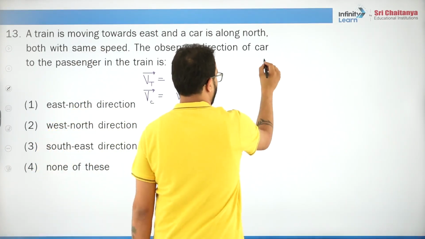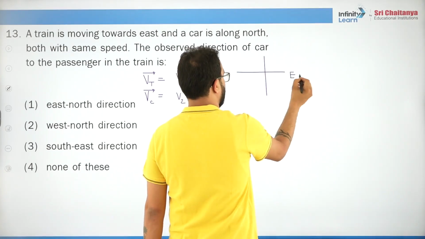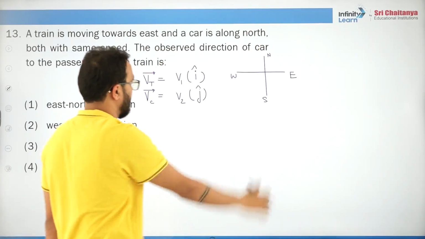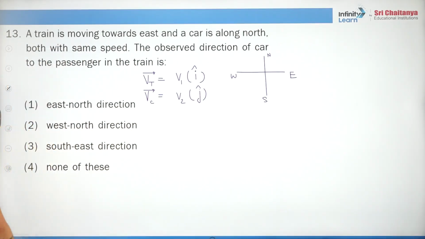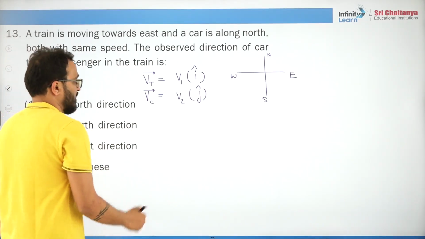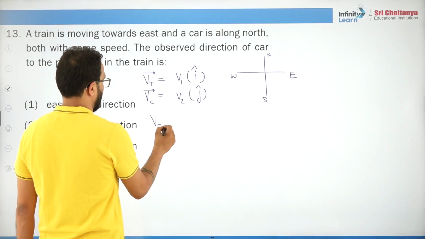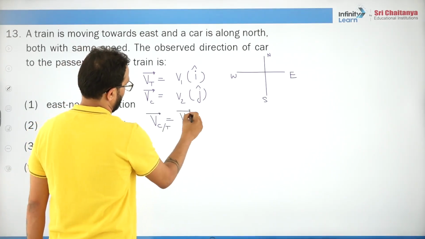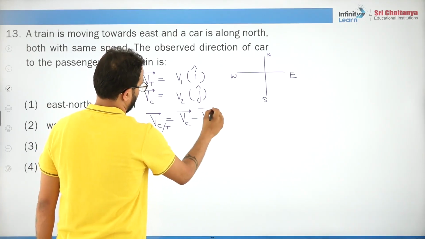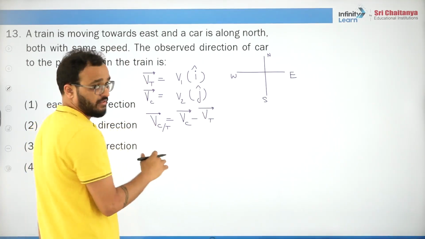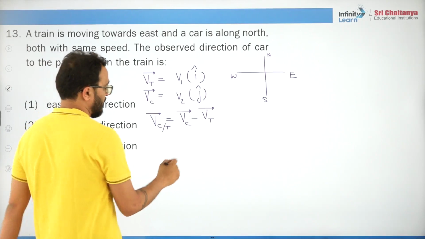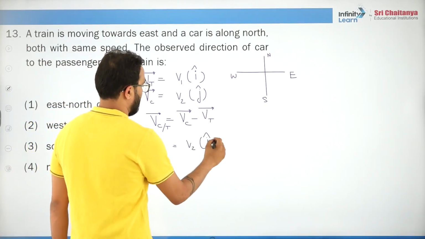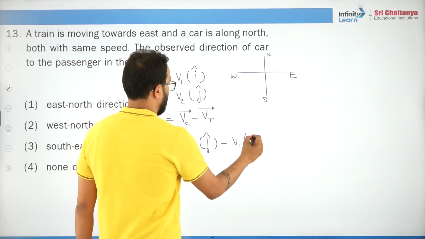Let's say if this is east, this is north, this is west, this is south. So this is i cap, this is j cap, right? The observed direction of the car to the passenger in the train. You will say, sir, velocity of car with respect to train will be velocity of car minus velocity of train. So what is velocity of car? V2 j cap minus V1 i cap.